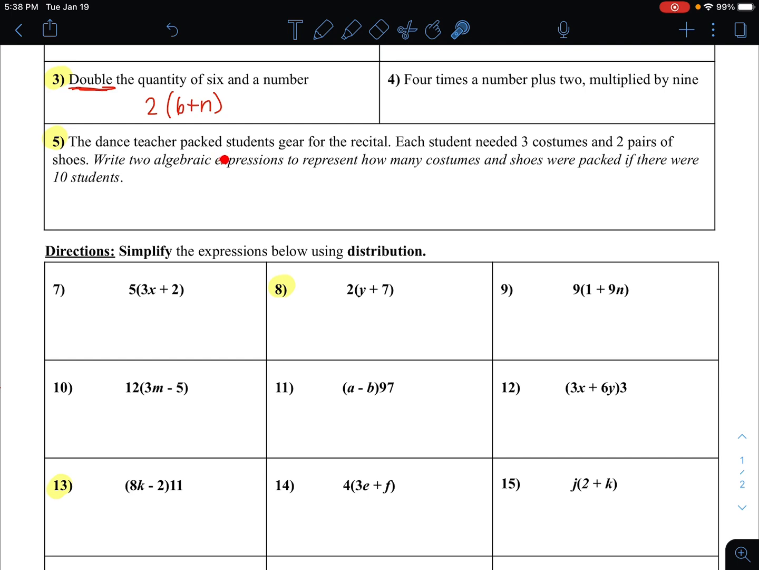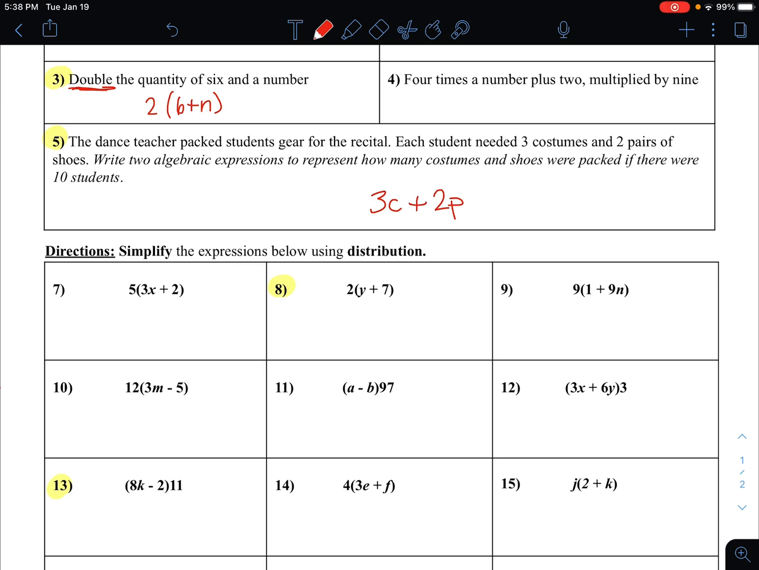The dance teacher packed students' gear for the recital. Each student needed 3 costumes and 2 pairs of shoes. Write an algebraic expression to represent how many costumes and shoes were packed if there were 10 students. Well, let's see. 3 costumes and 2 pairs of shoes. We have to come up with something that represents 3 costumes. How about C for costumes and P for pairs of shoes. So each student needed 3 costumes plus 2 pairs of shoes.